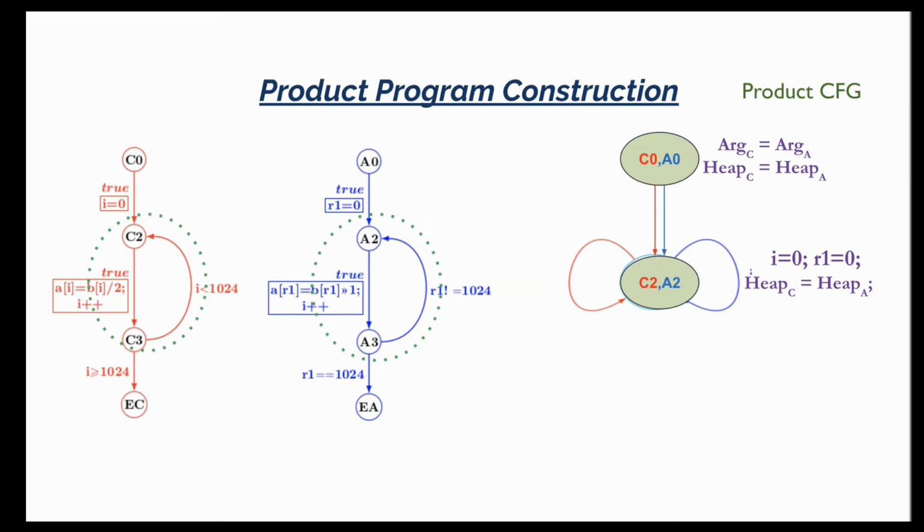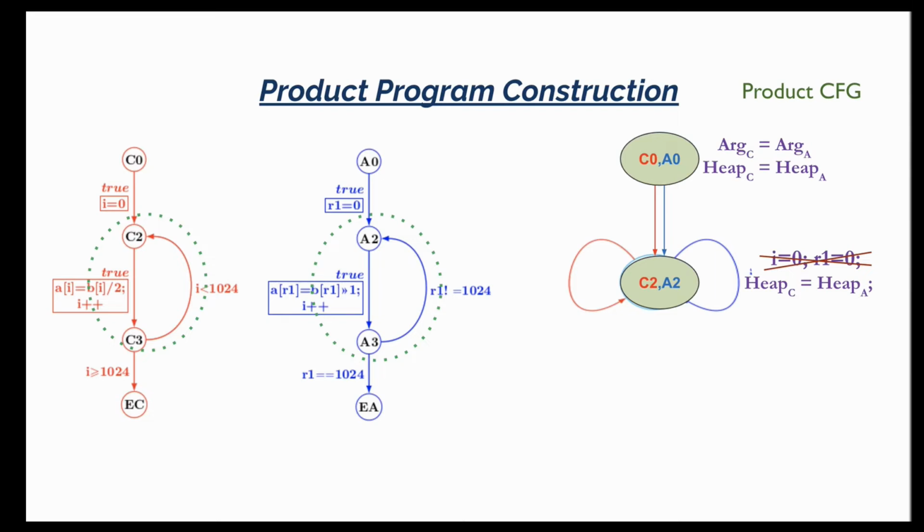Notice that it is now no longer true that I equals 0 and R1 equals 0 are invariants at C2, A2, because of the loop edges, I could have incremented in C, and similarly R1 could have incremented in A, and so these are no longer invariants. On the other hand, heap equalities are still invariants.